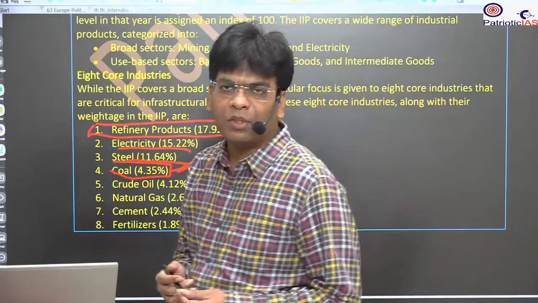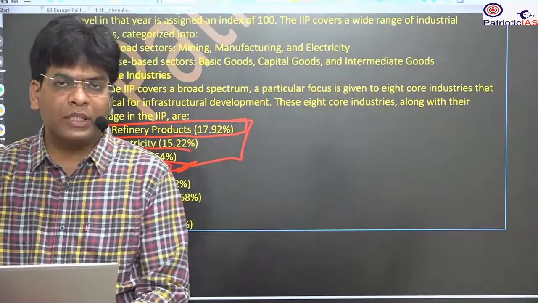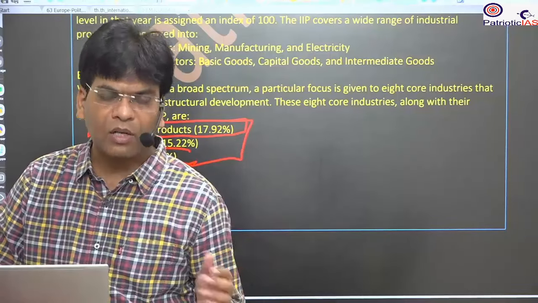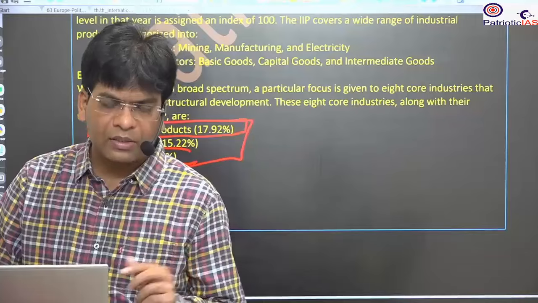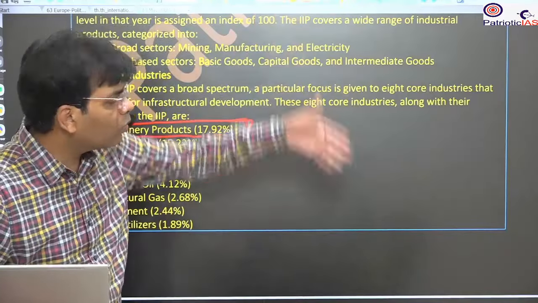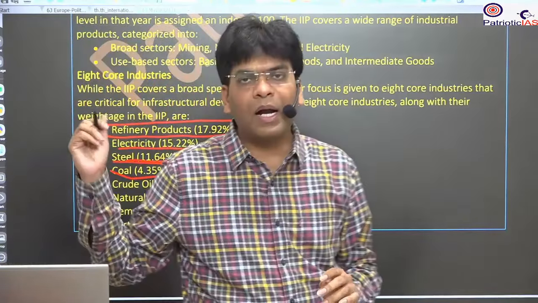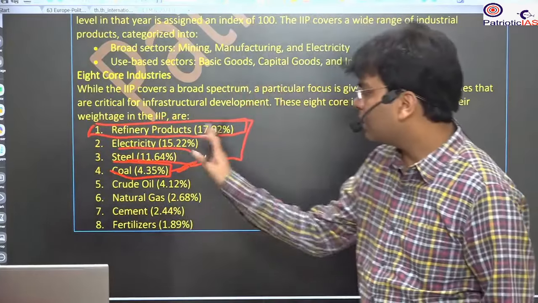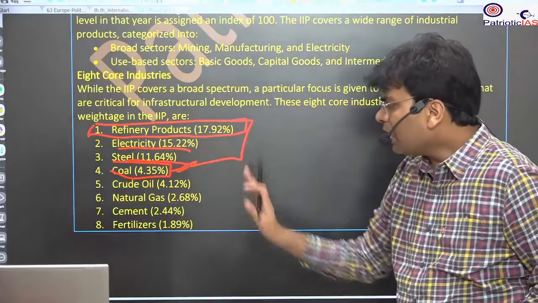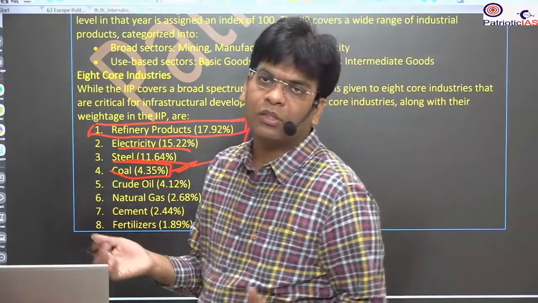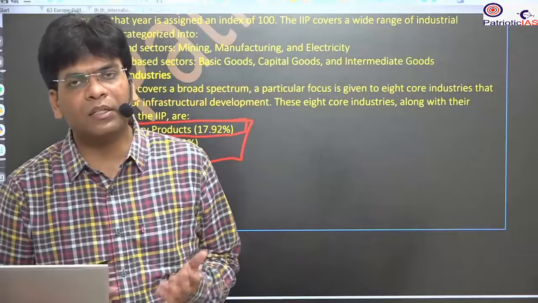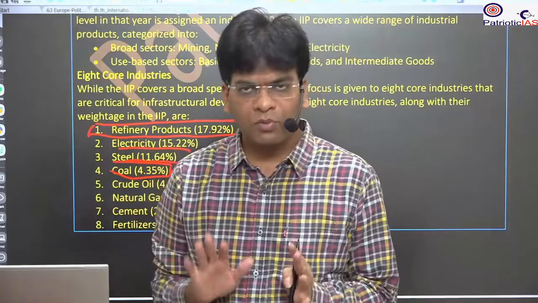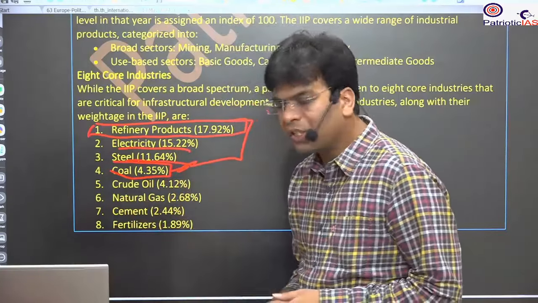What are refinery products? Even the polythene you use is from refinery production. A lot of polythene, a lot of plastic bags, plastic use is very high. This laptop, this board, all have some part made of polythene, and they are made of this refinery product. Electricity use is so prevalent everywhere. You will see that if the electricity goes, we suffer so much, we stop most of our work. So electricity, and then steel, then coal.